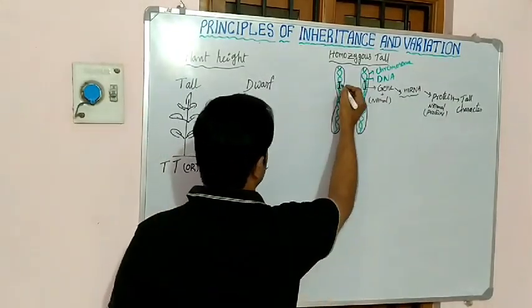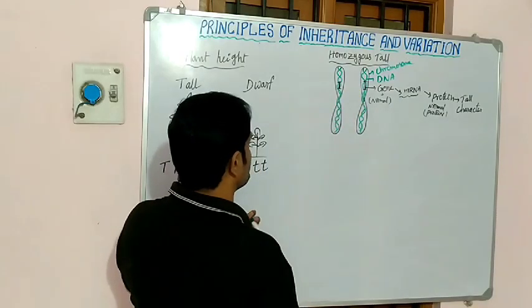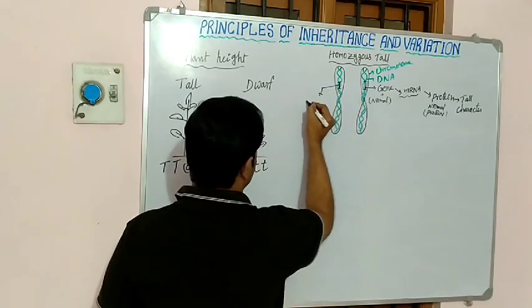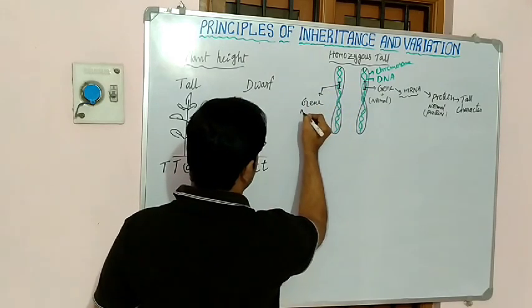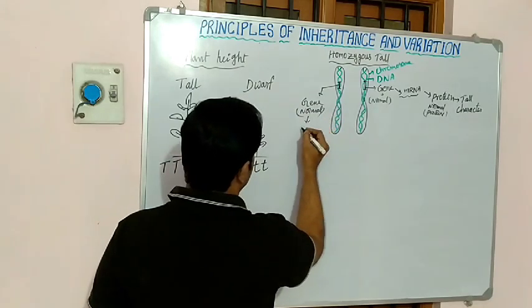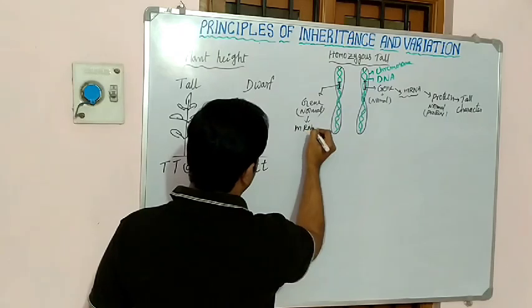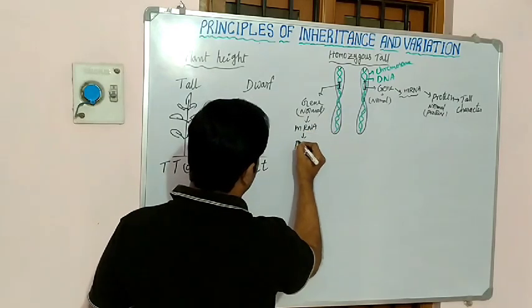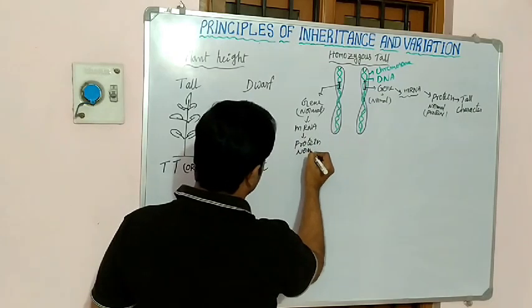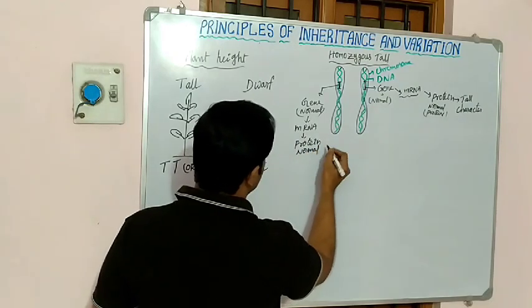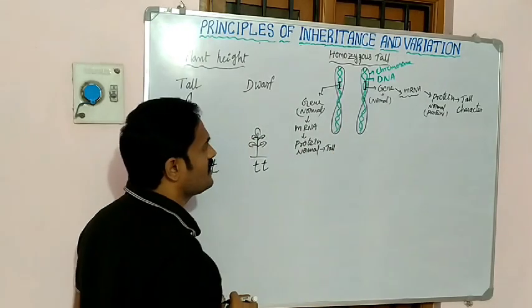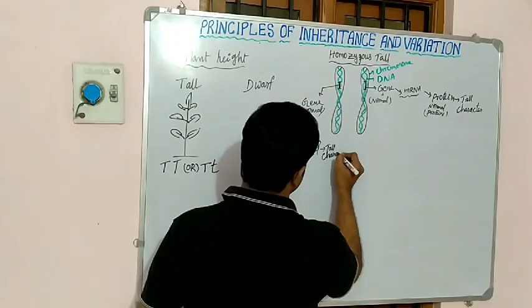Same like this, also the same. See here, this is also DNA. A part of DNA is called what? A gene. And which type of gene? Normal gene. This normal gene forms the mRNA, and this mRNA forms the protein. Which type of protein is it? Normal protein, and this normal protein produces the tallness character or tall character. Remember.